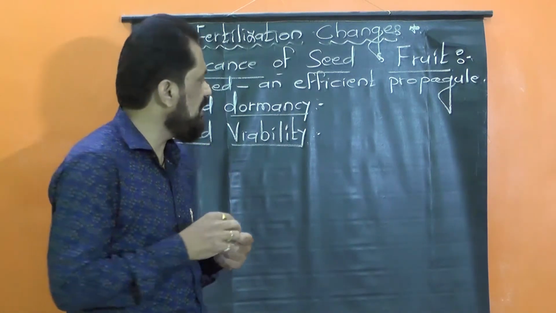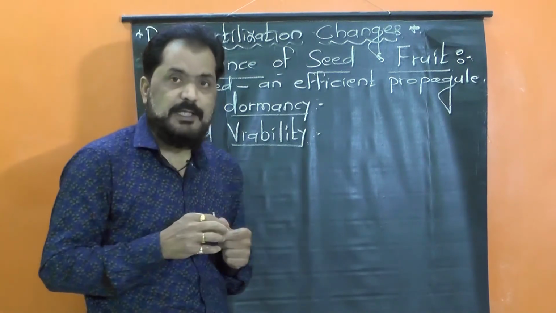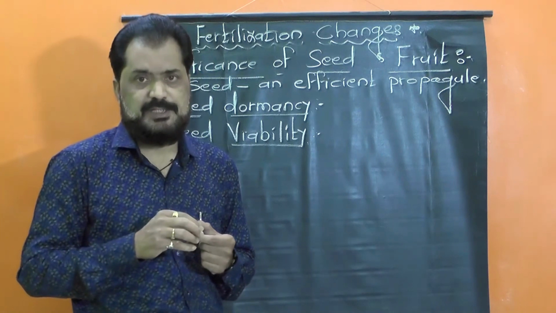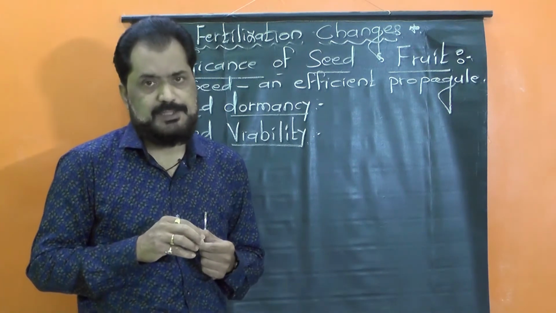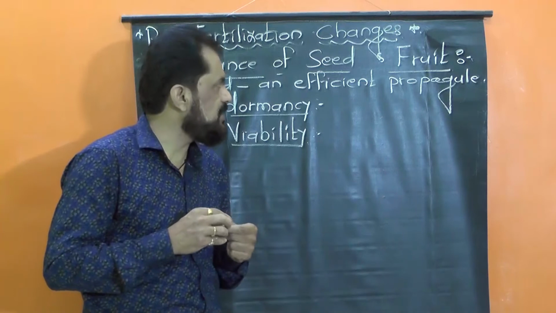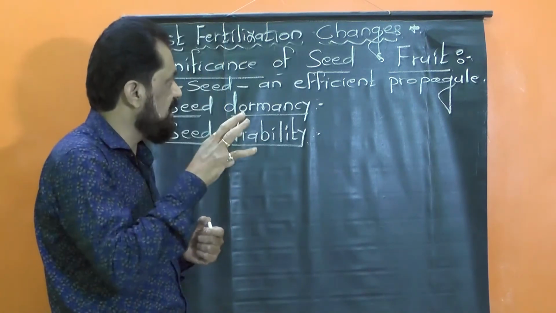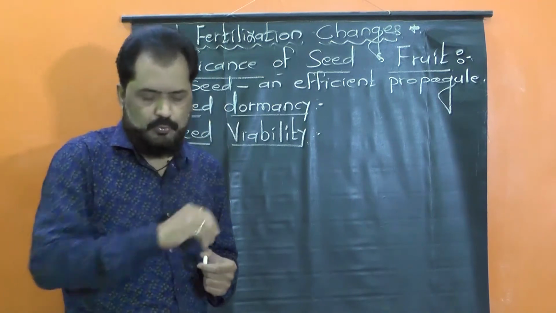This ability is known as viability, and such seeds are known as viable seeds. So the second major feature seen in seeds which makes them an efficient propagule.